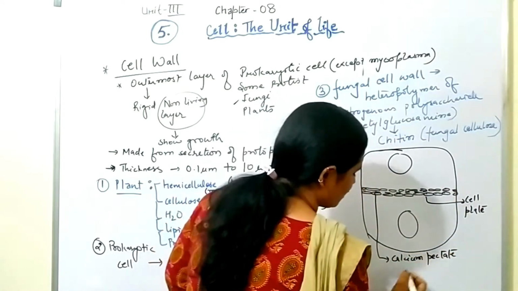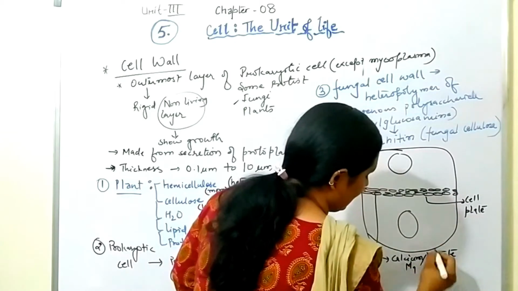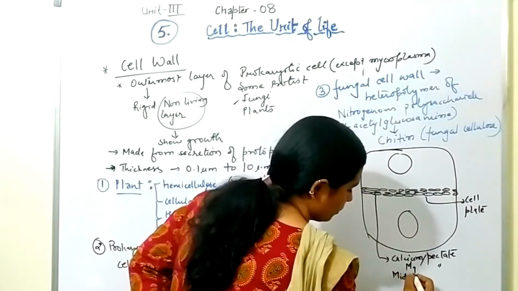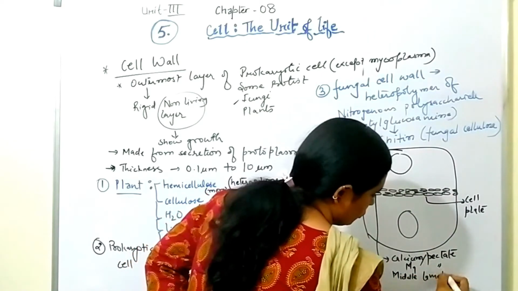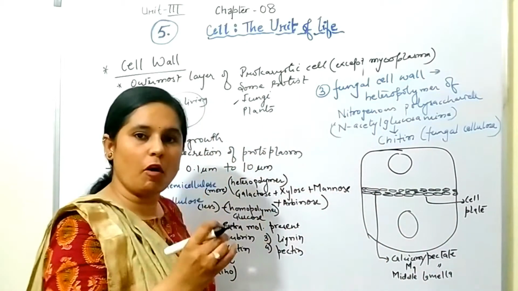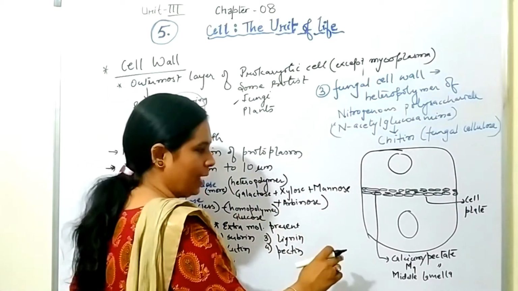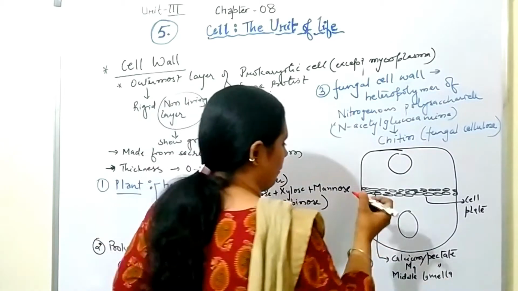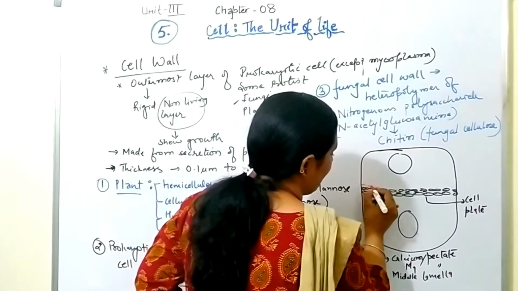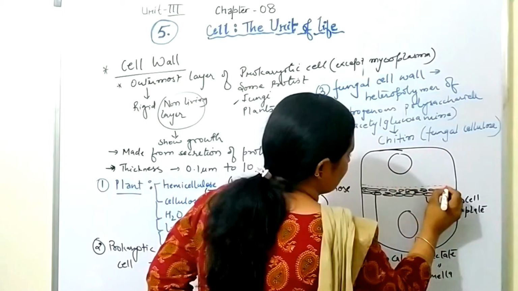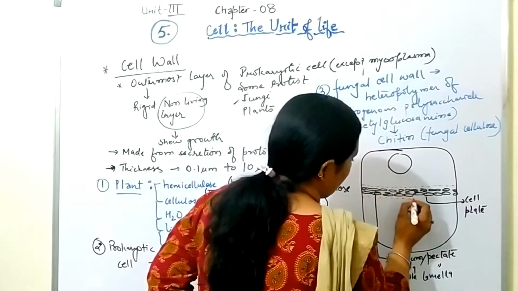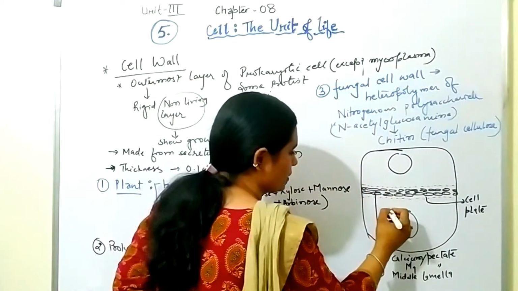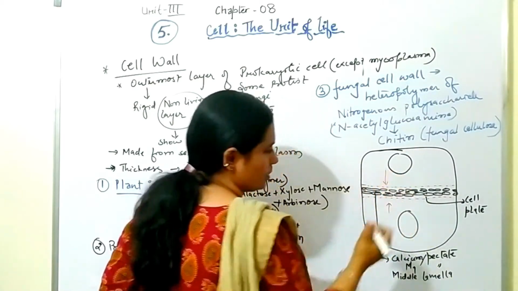Fine, calcium pectate or magnesium pectate, and this chemical will make the middle lamella. So the first thing which is formed between the cells is the middle lamella, and on both sides of the middle lamella the primary cell wall will form, and the component of the cell wall is secreted from the cell.